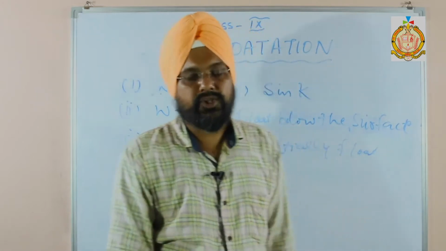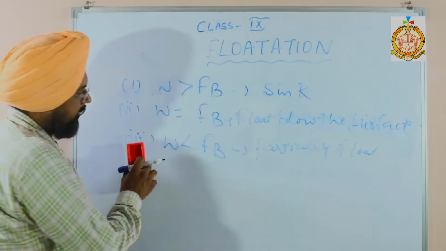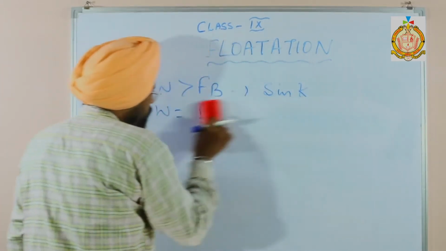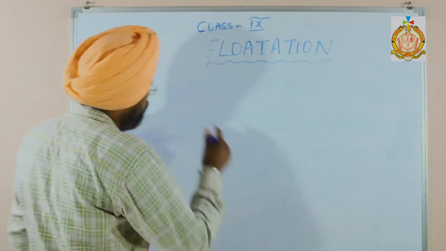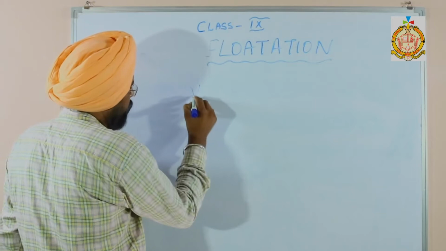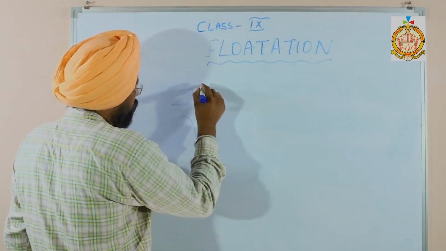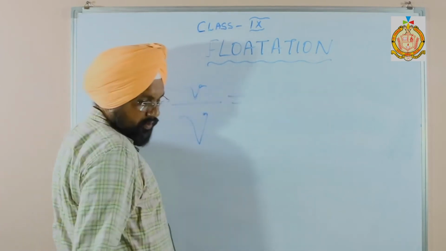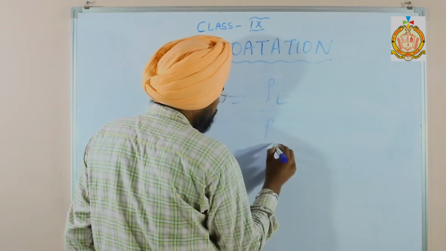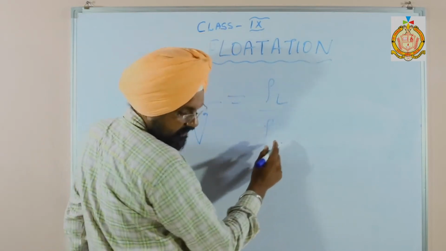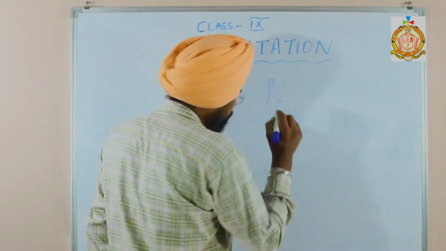So what is the relationship between the volume of the submerged part of the floating body and the density of the liquid? This relation is very important, because numericals can be solved with this relation only. The relation is small v upon capital V is equal to the density of the solid body to the density of the liquid.